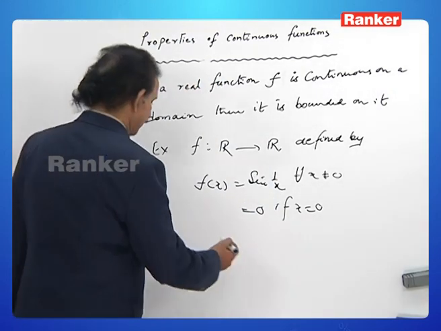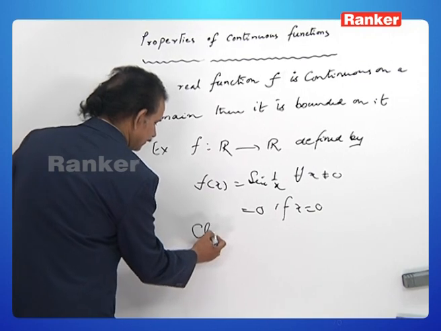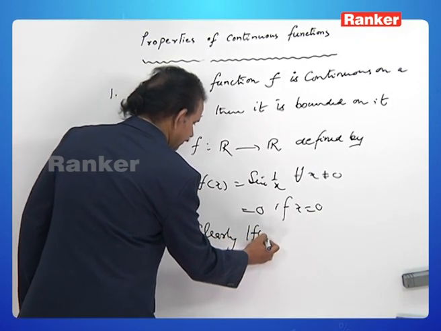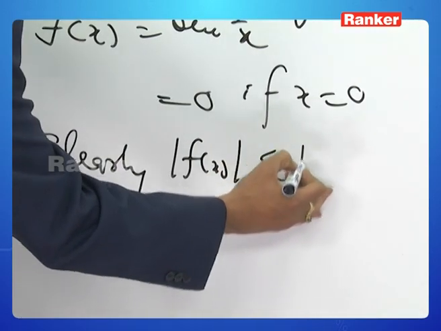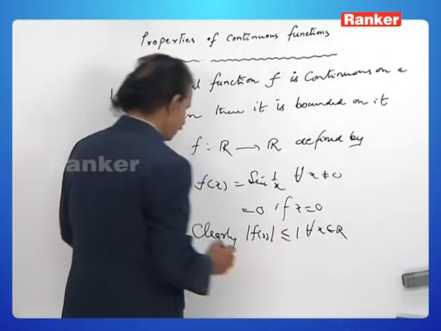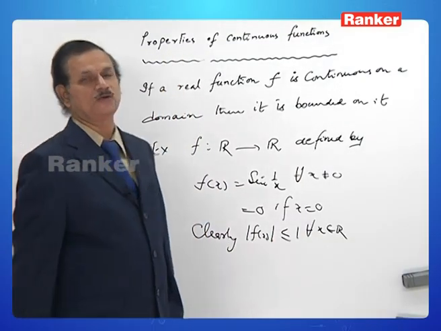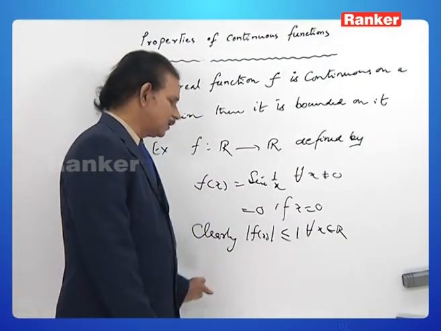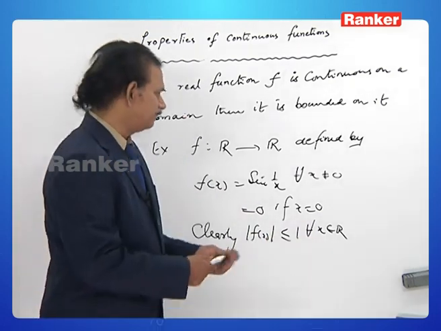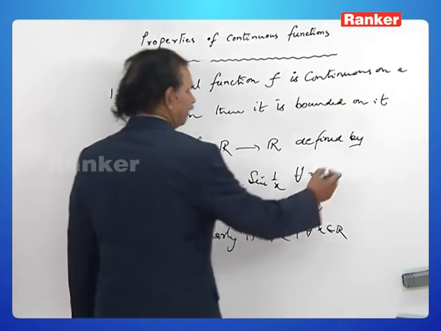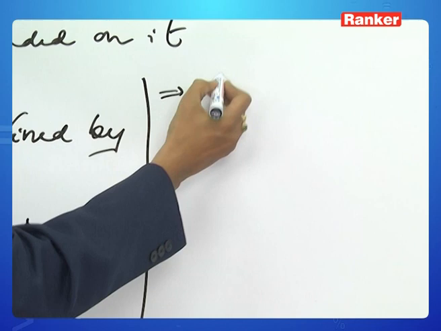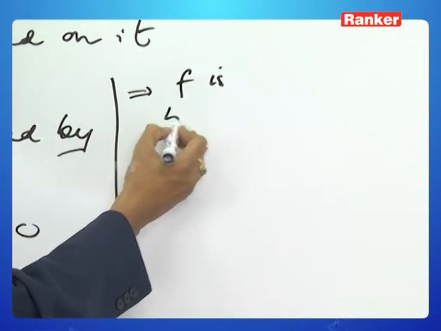Clearly, mod f of x is less than or equal to 1, that is minus 1 is less than or equal to f of x is less than or equal to 1, implies f is bounded.